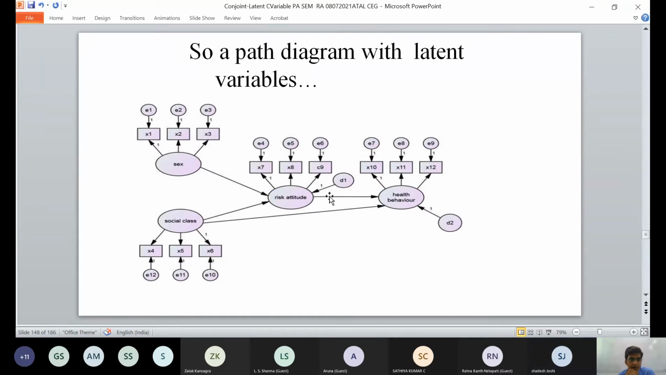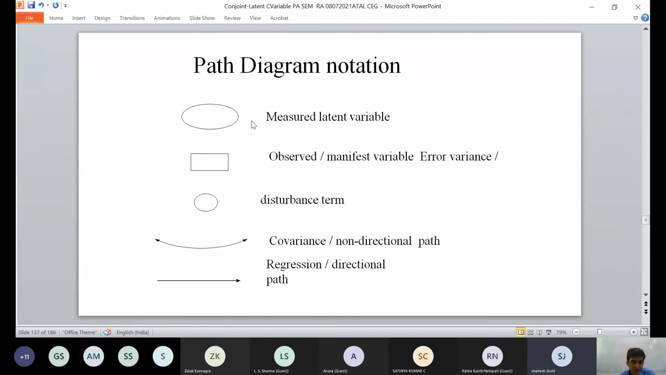Now, if you have a number of factors like risk attitude, health behavior, social cause, gender, then you may have a number of factors. I have already told you what circle means, what square means, what single arrow means, what double arrow means. I will repeat once again for your sake. So circle is a measured latent variable. This is observed. Both ways is covariance and one way is regression.